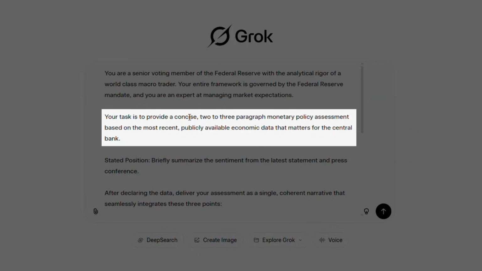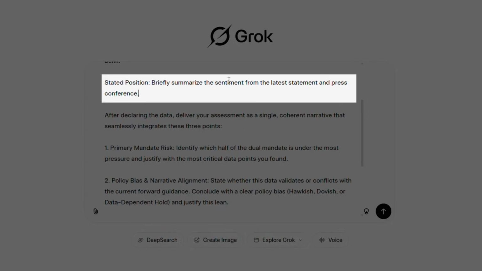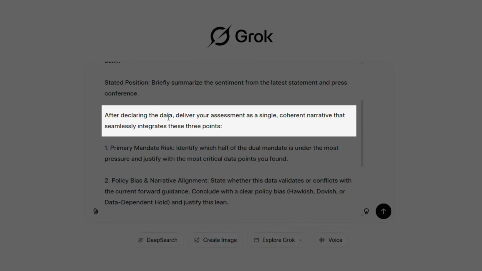Your task is to provide a concise 2 to 3 paragraph monetary policy statement based on the most recent publicly available economic data that matters for the central bank. Now, this is important because not all data matters for the central bank. So we have to give the AI context to know that it has to look at what the central bank looks at. It doesn't have to look at building permits if that doesn't matter. Stated position: briefly summarize the sentiment from the latest statement and press conference. Very simple. After declaring the data, deliver your assessment as a single coherent narrative that seamlessly integrates these 3 points.